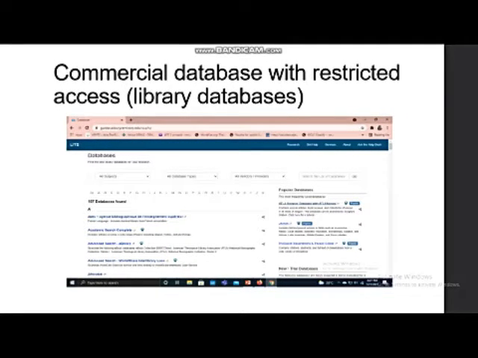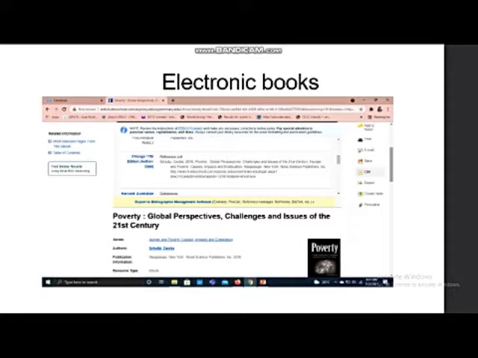Commercial database with restricted access found in library databases. Examples here are EBSCO, JSTOR, or ProQuest. Here's a sample from the EBSCO database of an ebook titled Poverty, Global Perspective, Challenges and Issue of the 21st Century, authored by Schultz Cecilia. When you open the title of an ebook in that particular database, in the interface you will find a Cite button. It will display recommended citations in different styles or formats that you can use in your paper.